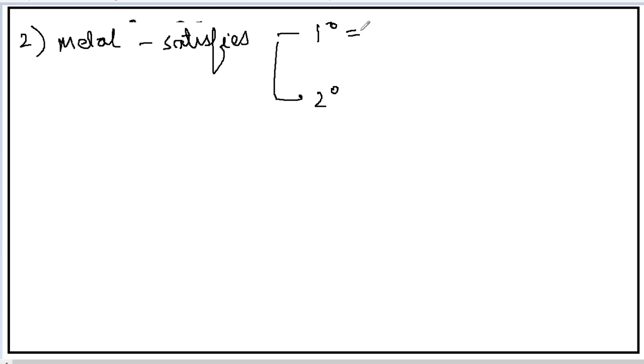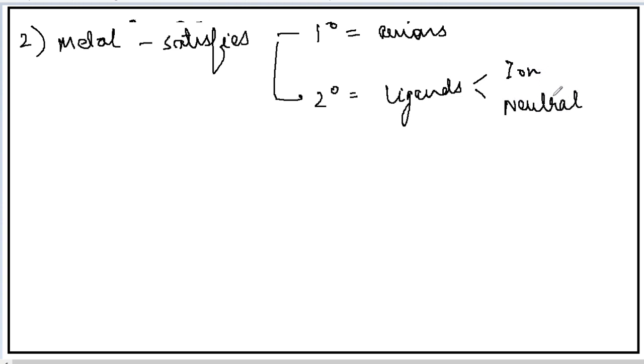Primary valency means the oxidation state of the metal or the positive charge that is carried by the metal. So that will be satisfied by the presence of some of the anions. And secondary valency means the number of ligands. Okay, the secondary valency of the metal is satisfied by the ligands. Ligands may be ions or they may be neutral molecules that are going to satisfy the secondary valency of the metal.